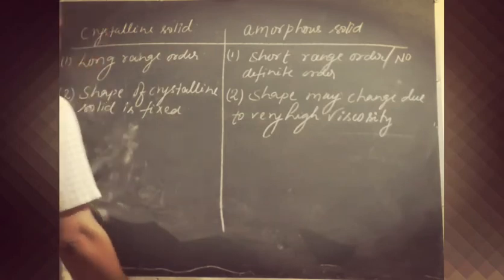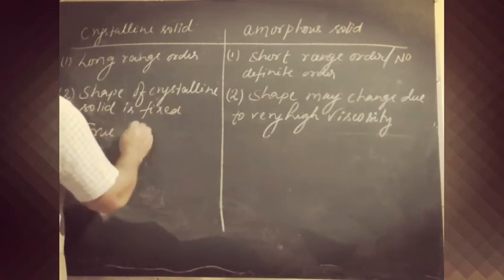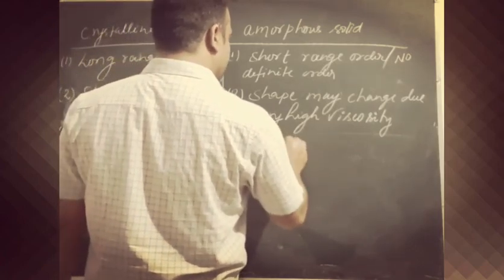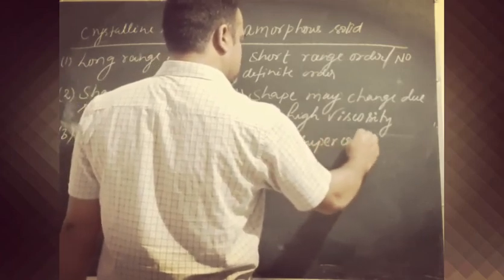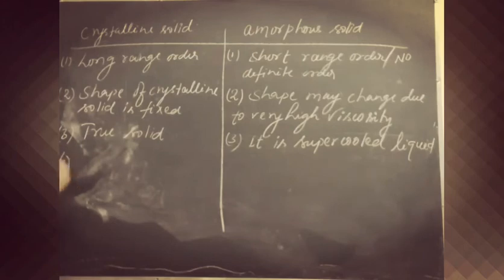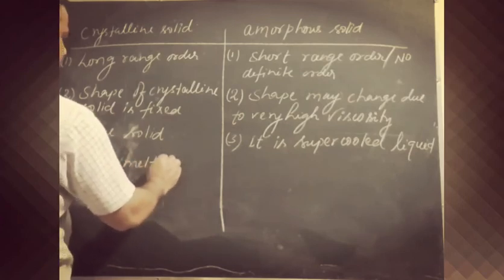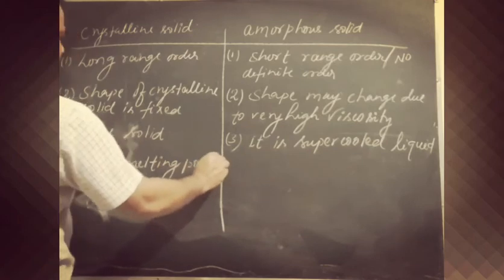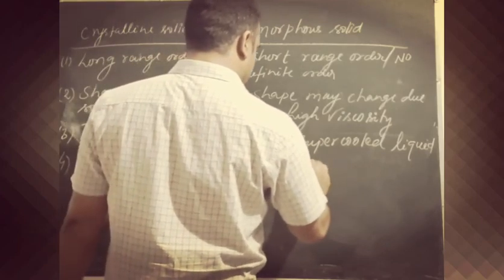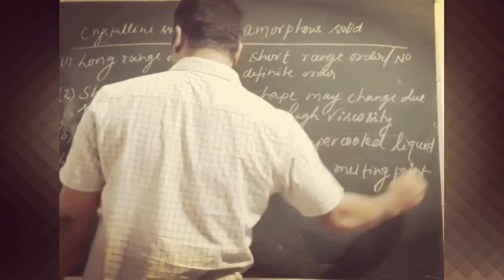In the case of a crystalline solid, we can say that it is a true solid, while an amorphous solid is known as a supercooled liquid. A crystalline solid possesses a sharp melting point, while an amorphous solid does not possess a sharp melting point.